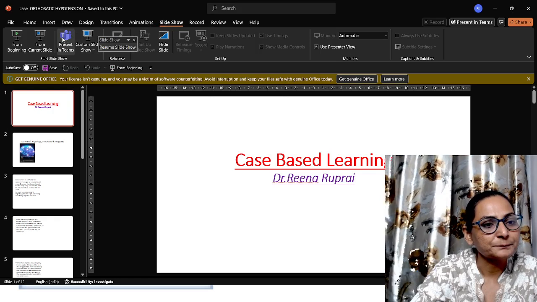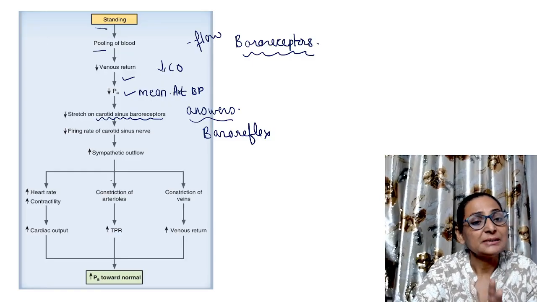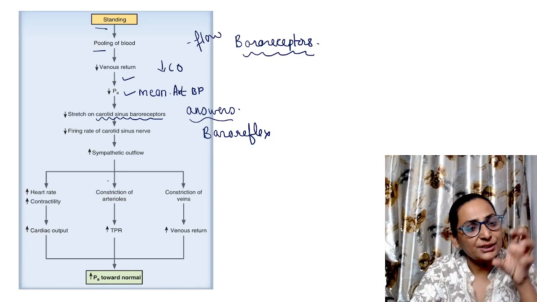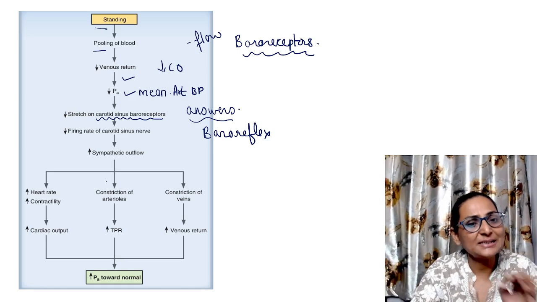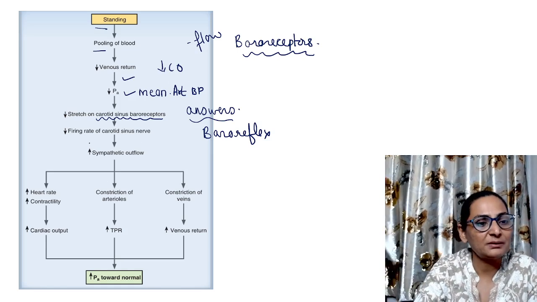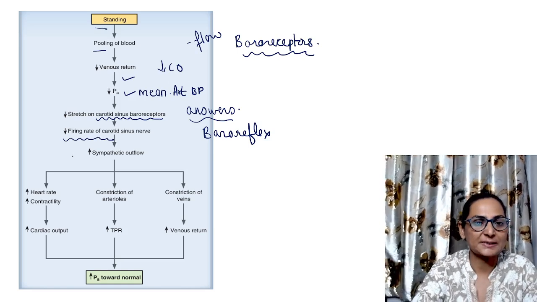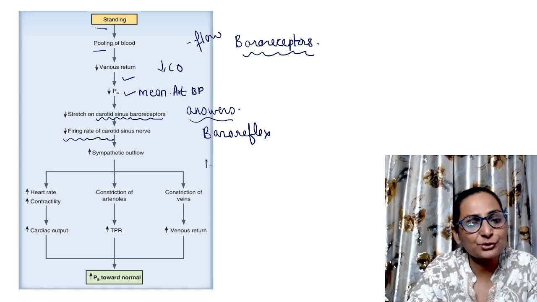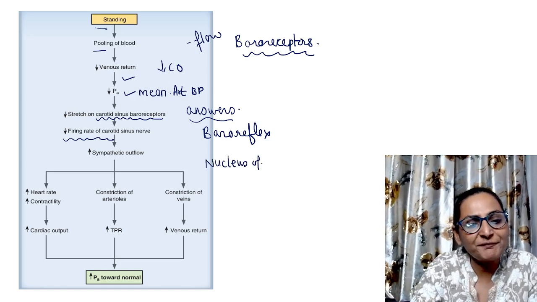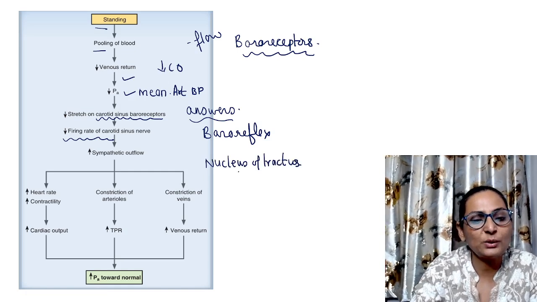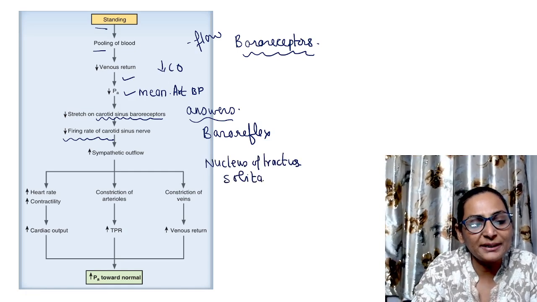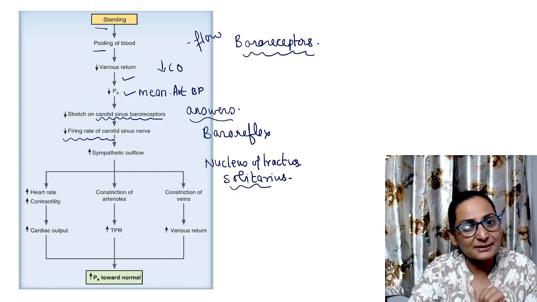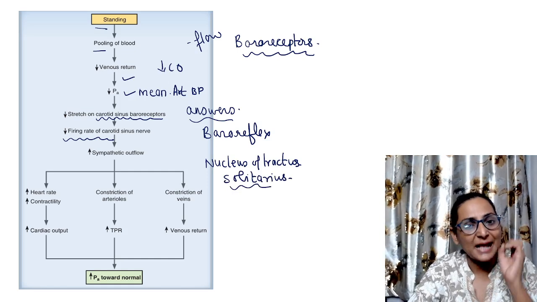We have got the carotid sinus and the aortic arch. As there is a decrease in the blood pressure, there is decreased stretching of these receptors, and their firing rate will decrease. Because their firing rate decreases, it gives this interpretation to the nucleus of tractus solitarius. The nucleus of tractus solitarius gets the information that the firing of the baroreceptors has decreased.